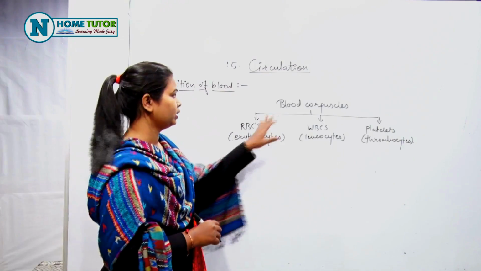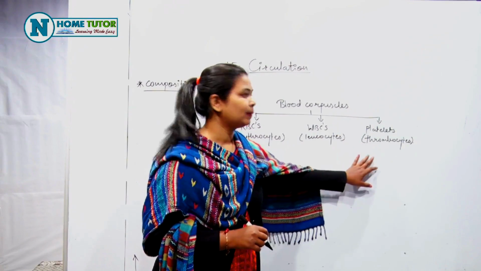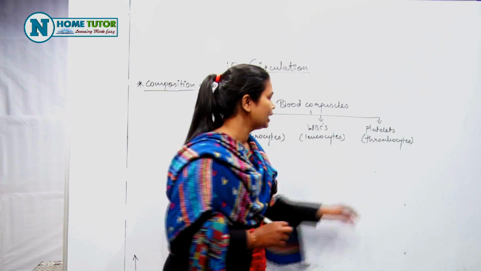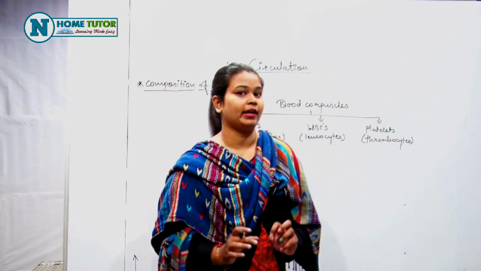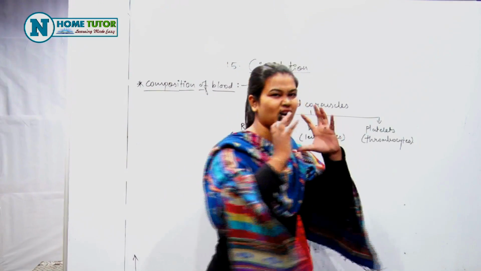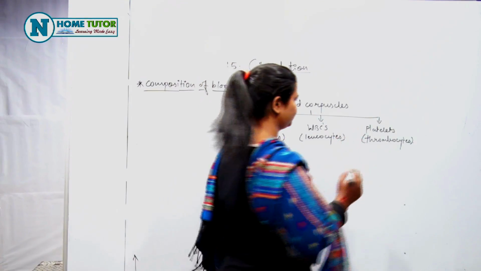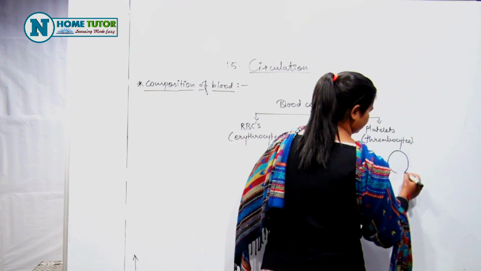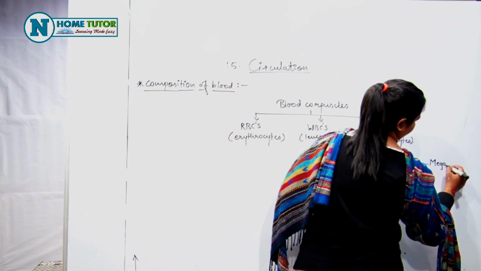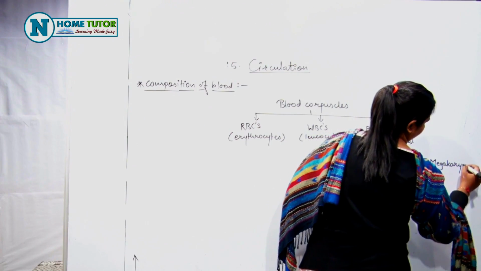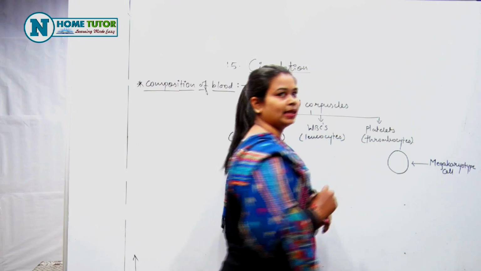Now, the third type, that is the last type of blood corpuscles, is platelets. Platelets are also known as thrombocytes, and these platelets are formed from megakaryotype cells. Mega means जो largest cells रहते हैं body में, उसके fragmentation से platelets form होते हैं. That is, it is a megakaryotype cell.